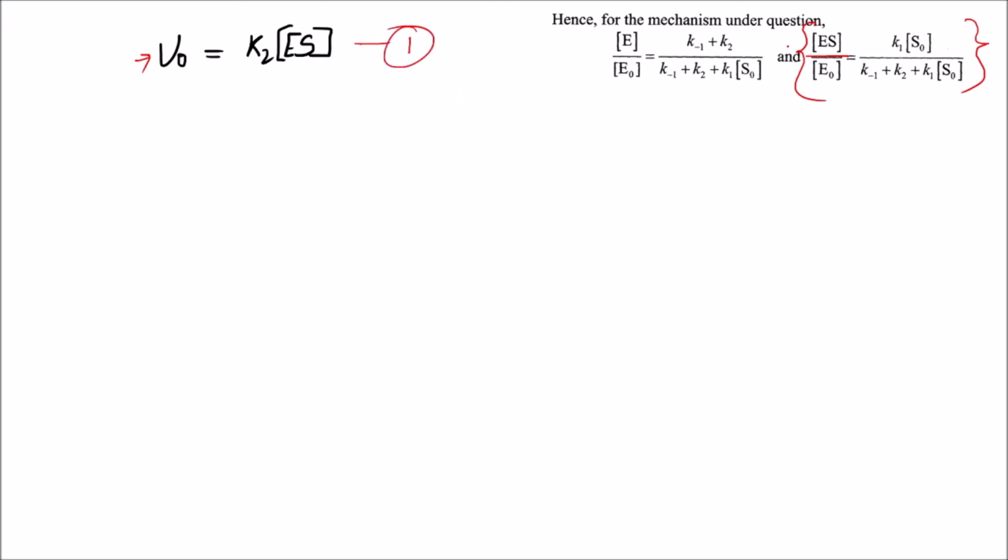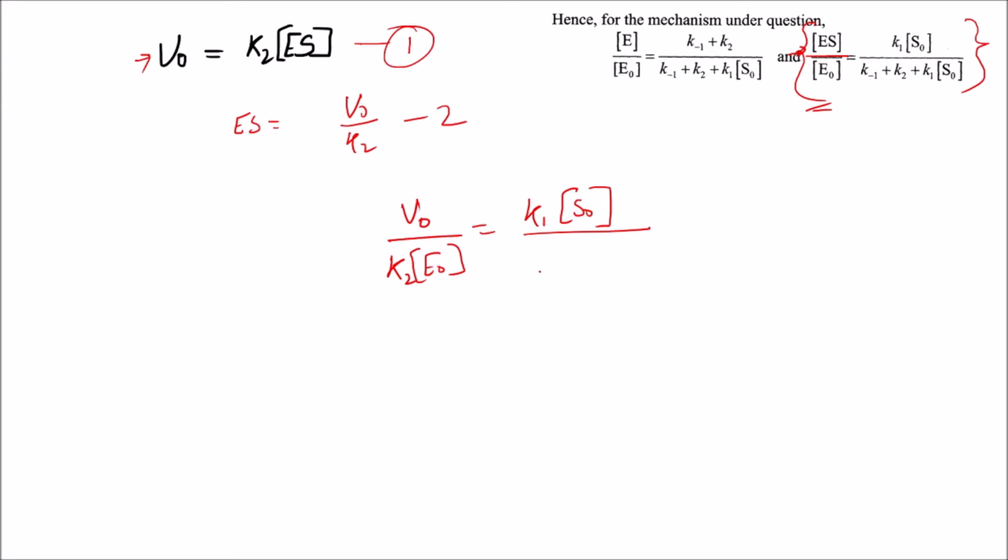If I express it in terms of ES, ES will be equal to V naught by K2. Now let's replace this equation 2 in the earlier equation. So ES will be V naught by K2, and here K2 goes down. E naught will be equal to K1 into S naught by K minus 1 plus K2 plus K1 into S naught.